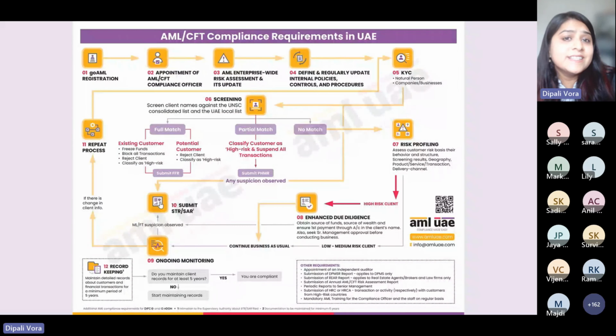The first I discussed was customers. Second was the geographies. Third is the transactions, products and services that I'm offering. What kind of product am I offering? For example, if I'm a dealer in precious metals and stones, of course, my product is itself risky. What kind of services am I offering? Am I offering restructuring services, incorporation services, or nominee director services? That is also one of the risks.